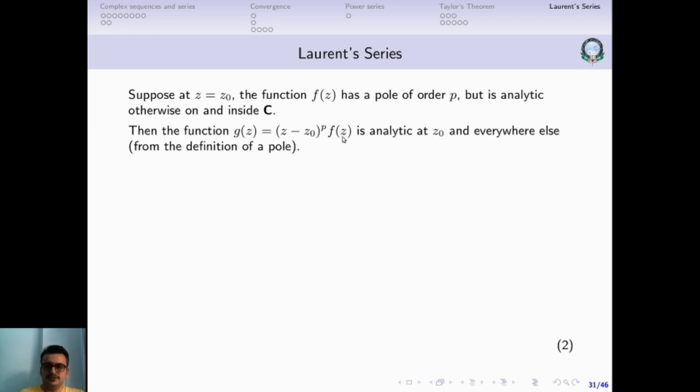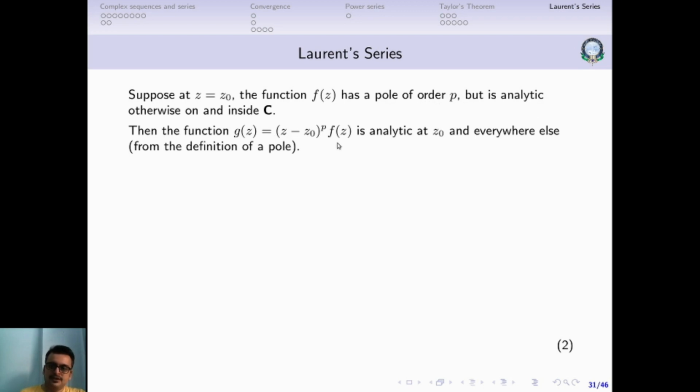So this function will be analytic everywhere, which means this function g of z can be expanded as a Taylor series. Remember, Taylor's theorem says that only an analytic function can be expanded as a Taylor series. f of z is not analytic because it has a singularity. We are assuming that singularity to be a pole of order p, which we can of course generalize to an essential singularity later on. So it's a pole of order p, so that's the singularity.